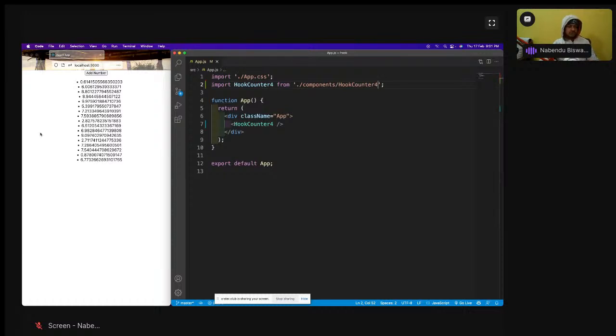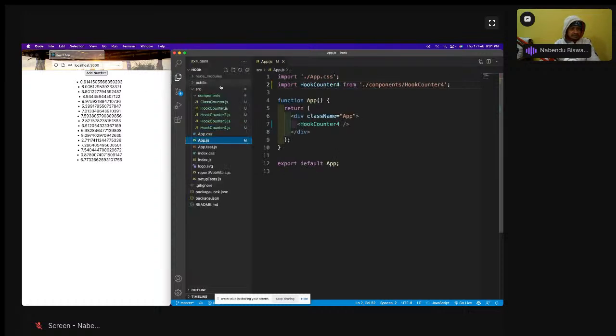So useEffect is somewhat a difficult concept to learn, because we have only one hook which replaces all 3 lifecycle methods. So we have to use it in different patterns, so that it behaves as componentDidMount, componentDidUpdate, or componentWillUnmount. So let us do that.